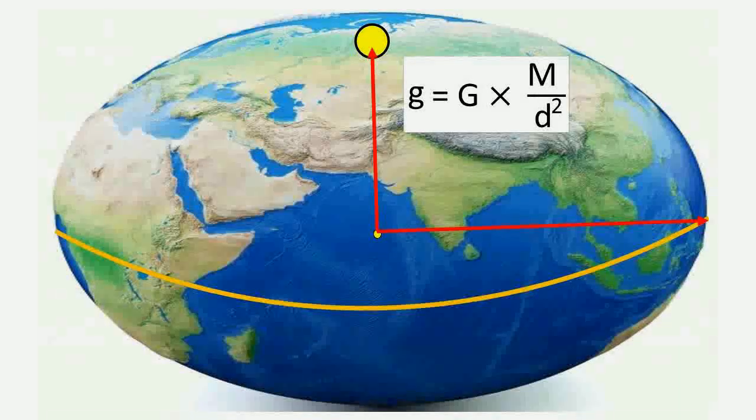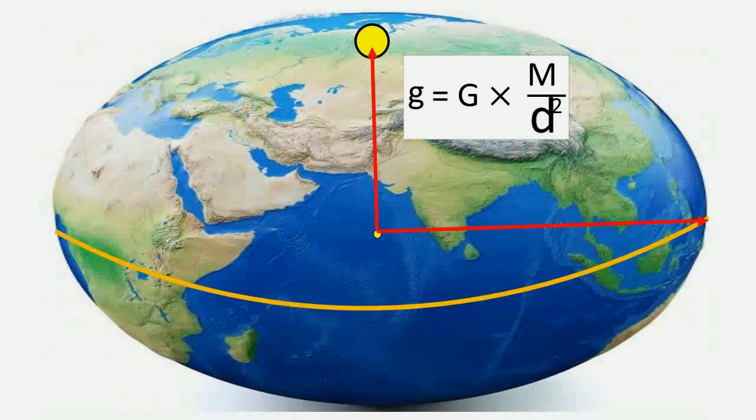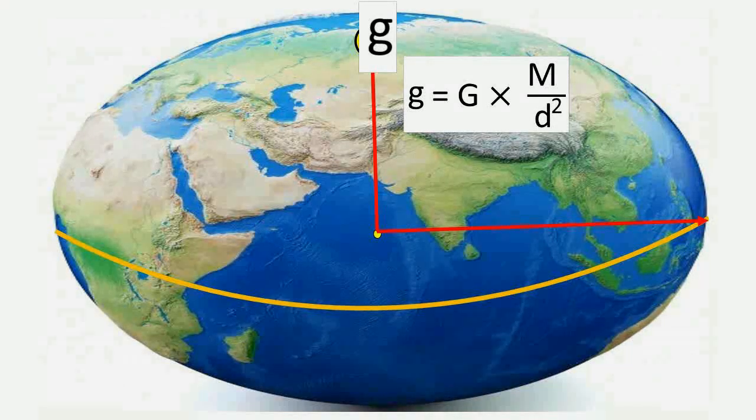g का ये फॉर्मूला हम जानते हैं. Small g is acceleration due to gravity. d is what? d is the distance from the center of the earth. If d becomes more, g becomes less, and if d becomes less, g becomes more. That's the reason over here at the pole value of g is more, and over here at the equator value of g is less.